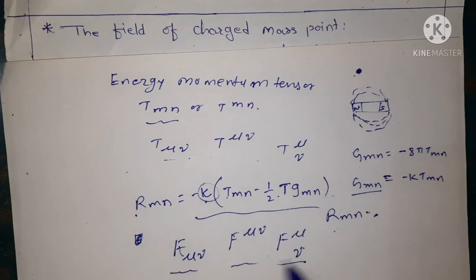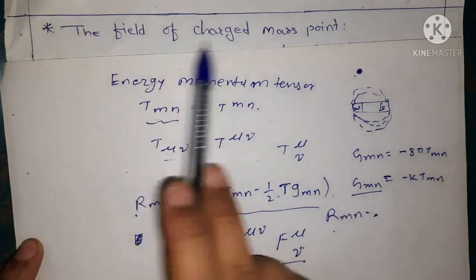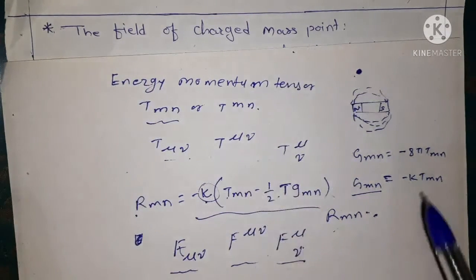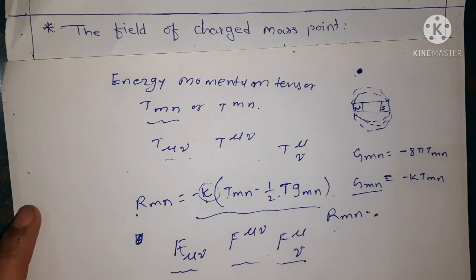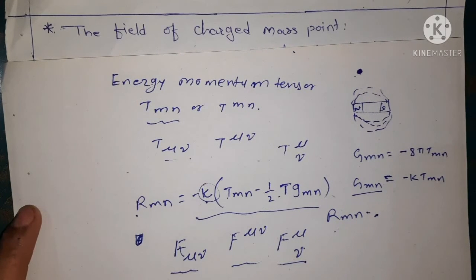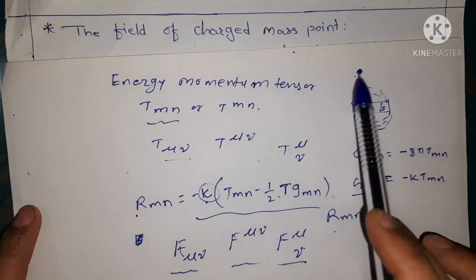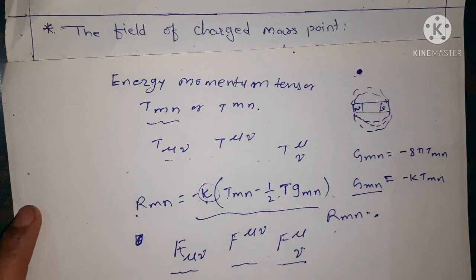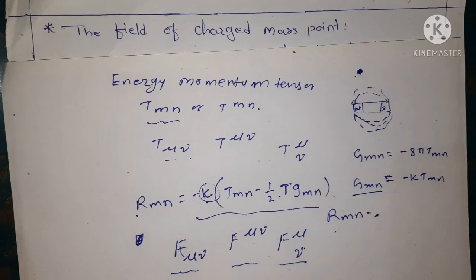Let's see how all these functions get defined. To find the field of the charged mass point is nothing but to find the singular solution of the Einstein field equation, that is the singularity of the Einstein field equation by the point particle. Point particle means all the mass is concentrated at the point, which is a dimensionless quantity. Okay, so let's see how we derive this.